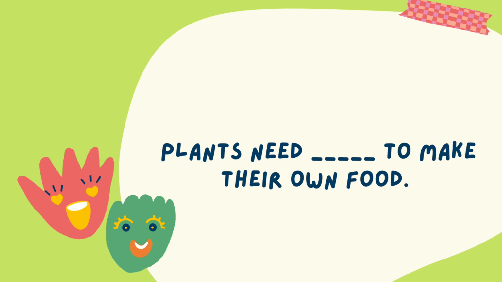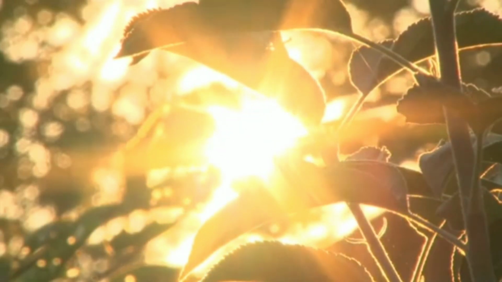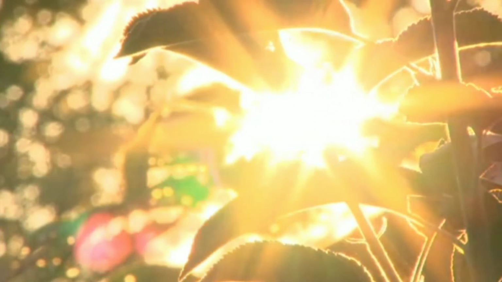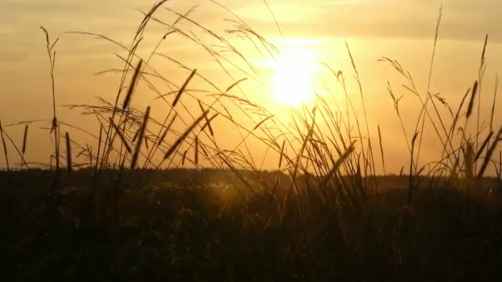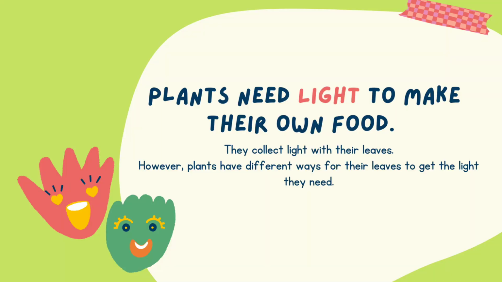How can we say all living things need food? Plants need light to make their own food. They collect light with their leaves. However, plants have different ways for their leaves to get the light they need.